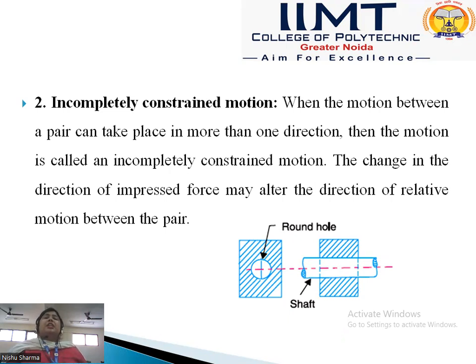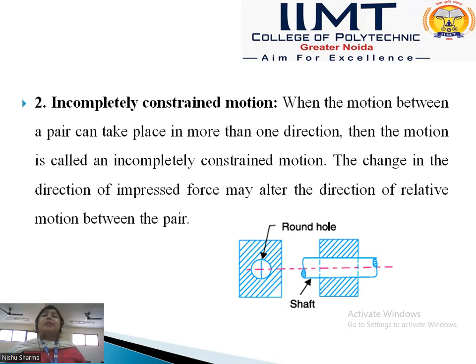The change in the direction of impressed force may alter the direction of relative motion between the pair. In this diagram we see a round hole mounted on a square block. This round hole has a rotating motion and also a reciprocating, up and down motion. It has two motions, so it is called incompletely constant motion. We also see a shaft rotating in a bearing that also has a reciprocating motion.